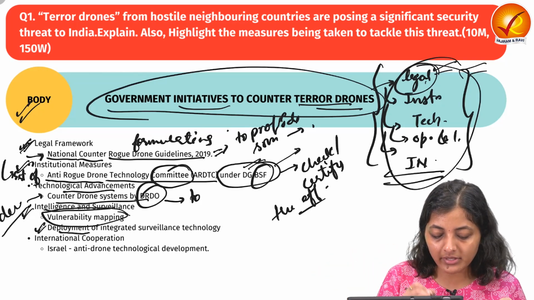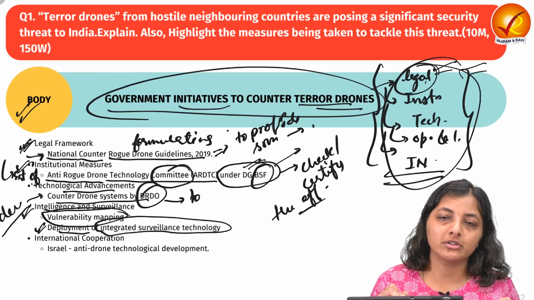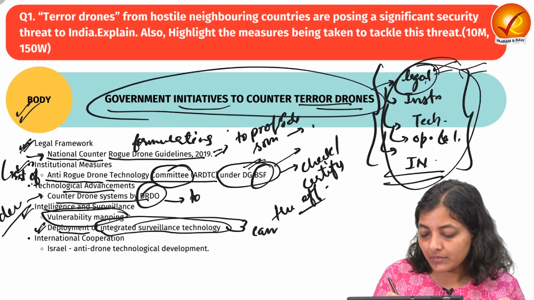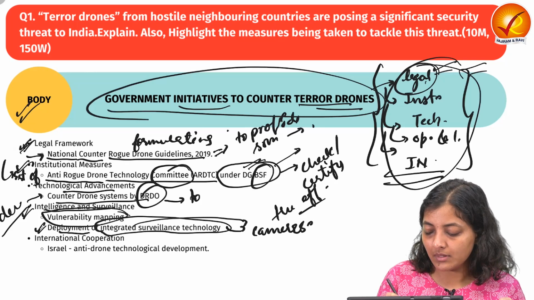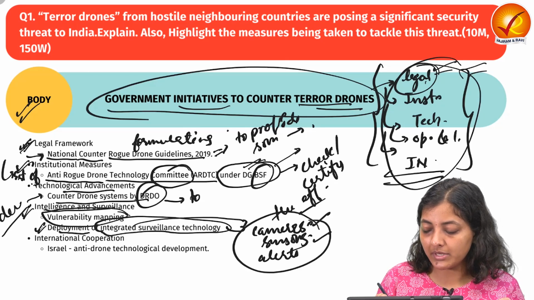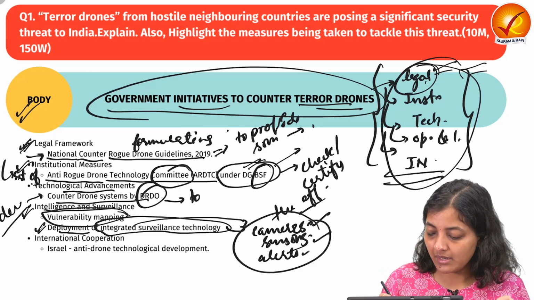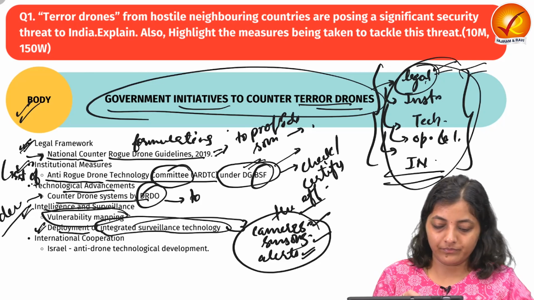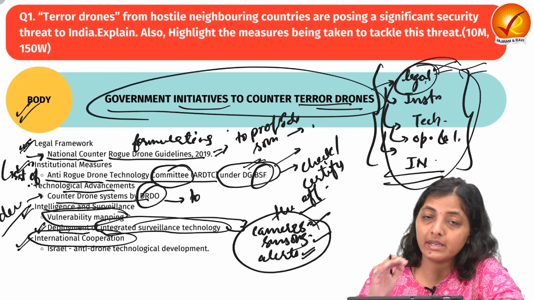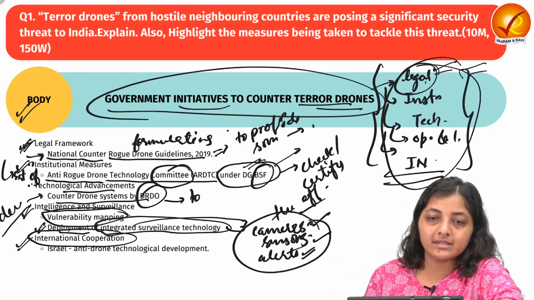India has also deployed integrated surveillance technology along the border. Integrated means they have cameras, sensors, and an alert system, so they record, update, track, trace, detect, and also give warnings. Then at the international collaboration or cooperation level, what is India doing to tackle this issue?